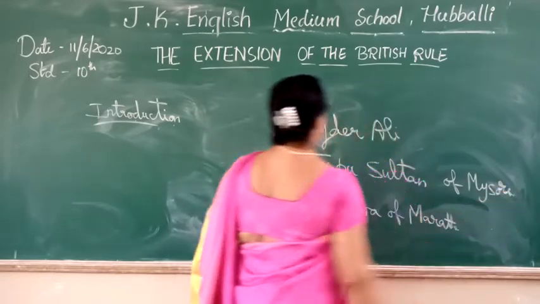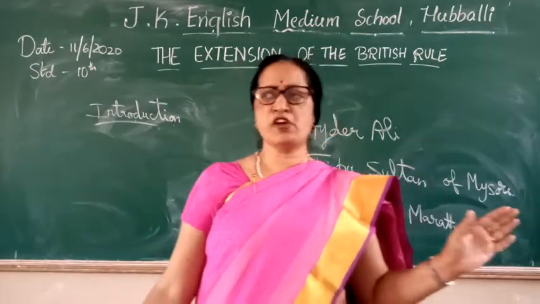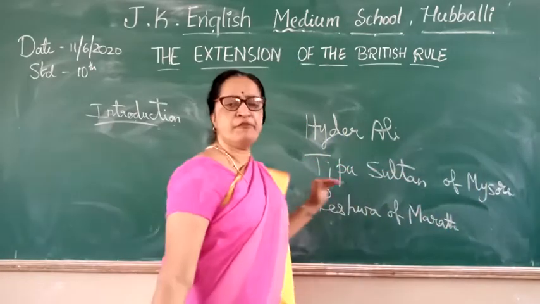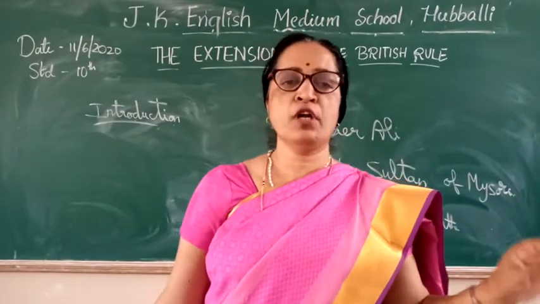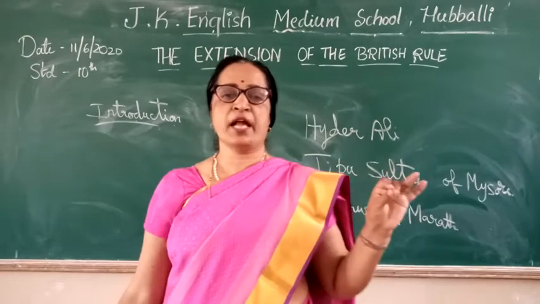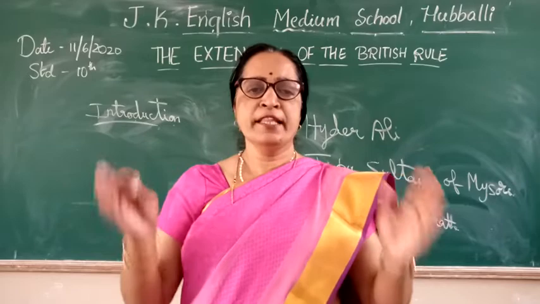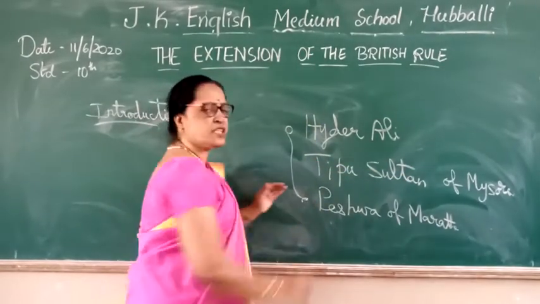So these three people, that is Hyder Ali, Tipu Sultan of Mysore and along with whom? The Peshwa of Maratha, were the only impediments. Impediments, what? They were the hindrance. They were the obstructions.